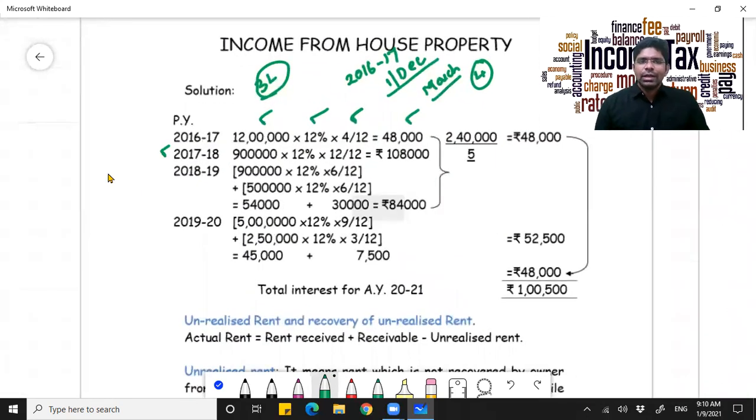Now on 9 lakhs for 12 months you will calculate at the rate of 12%. That will come to 1,08,000.